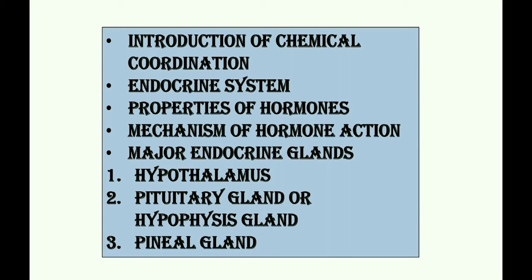Last time we studied the introduction of chemical coordination, endocrine system, properties of hormones, mechanism of hormone action, and major endocrine glands. In major endocrine glands, we studied three glands. They were hypothalamus, pituitary gland or hypophysis gland, and pineal gland.